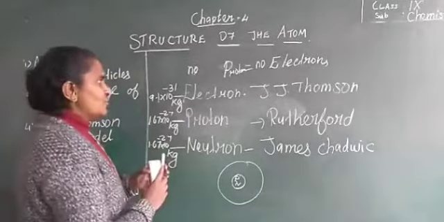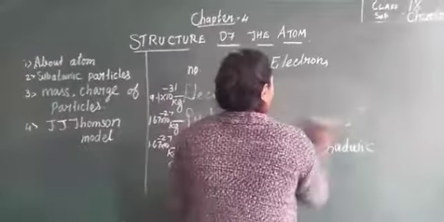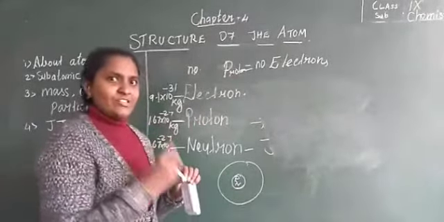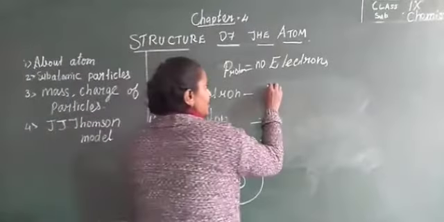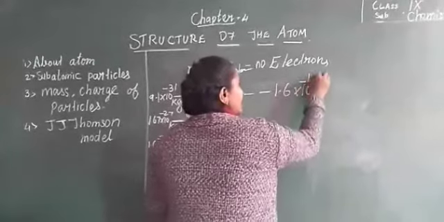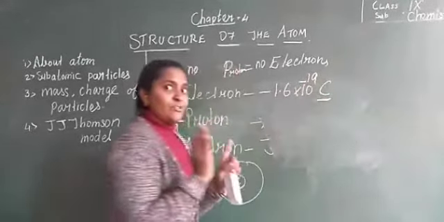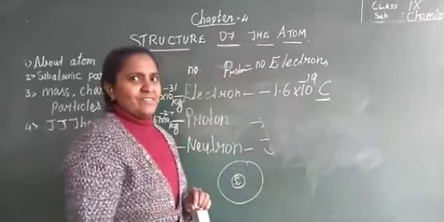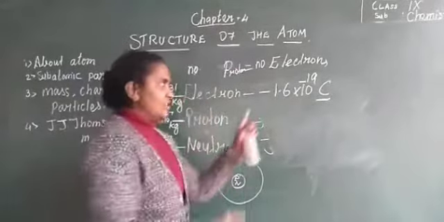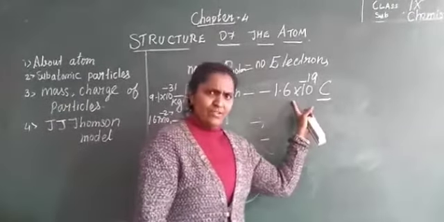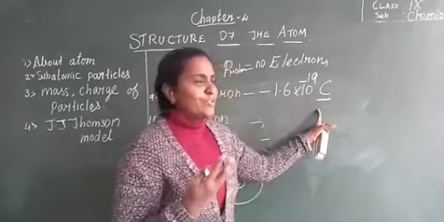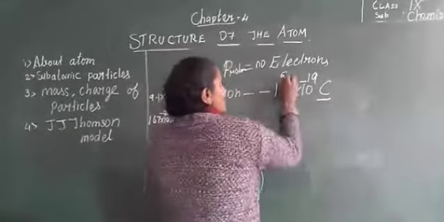Understand? Now we are going to see charge. You know, the electron carries negative charge. What is the charge of this? It is minus 1.6 into 10 raised to minus 19 coulomb. Coulomb is the SI unit of charge. The charge of an electron is minus 1.6 into 10 raised to minus 19 coulomb. What is coulomb? It is a unit of charge. I am telling about charge now.